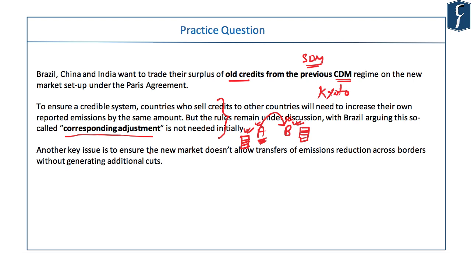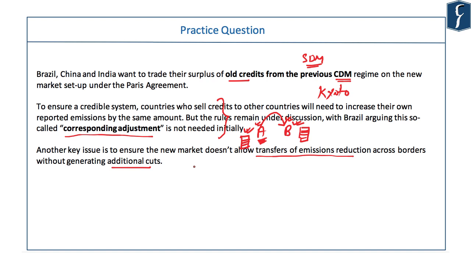And there is a third issue raised by the developing countries: the new carbon mechanism under the Paris Agreement should not allow transfer of emission reductions across borders, as was allowed under Kyoto Protocol, without actually generating additional cuts. What developed countries mostly do is they don't do their own emission reduction, and still to meet their reduction targets they do reduction in developing countries through financing their projects and other mechanisms that were allowed under Kyoto Protocol.